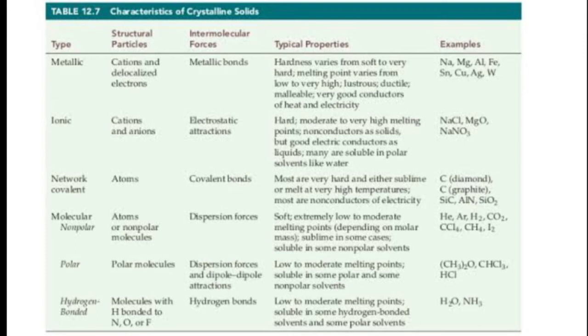Coming to the nature, these are also hard because they have electrostatic force of attraction. They have a high melting point. They are bad conductors of electricity in the solid state. But when you take the solution of an ionic crystal, it conducts electricity because the ions are separated in solution. Good examples are the NaCl crystal, magnesium oxide crystal, and NaNO3. These are good examples of ionic crystals.